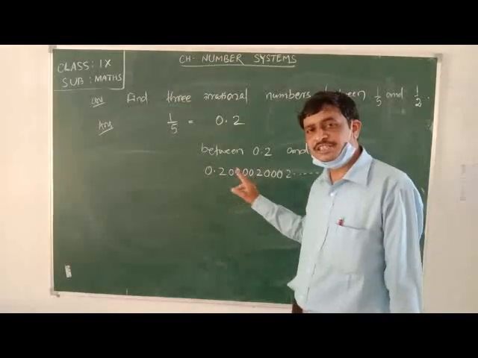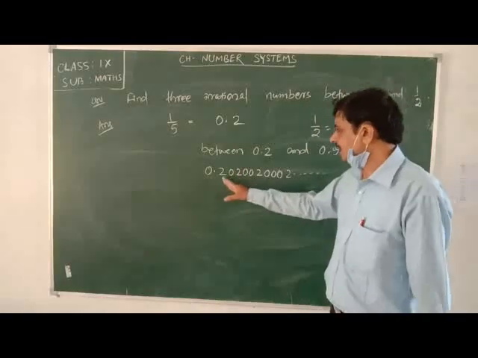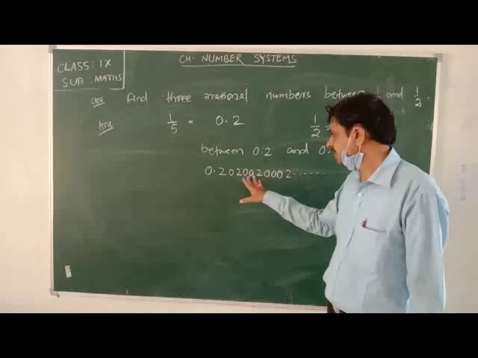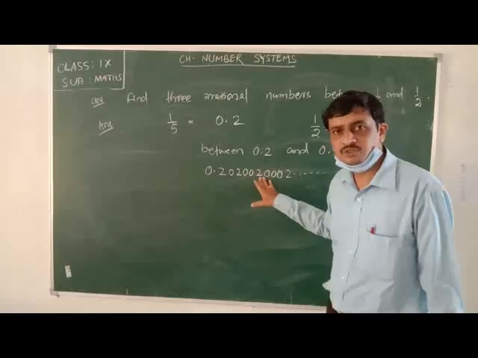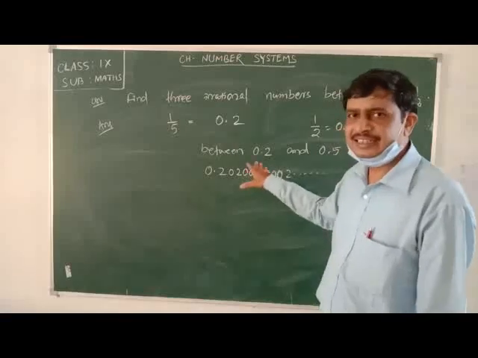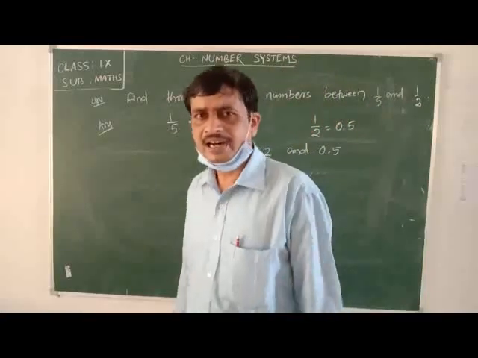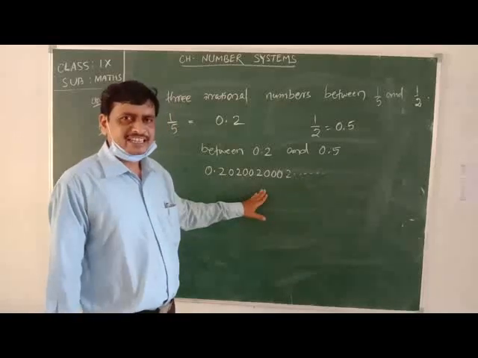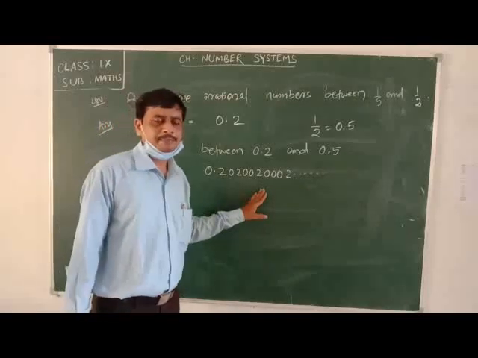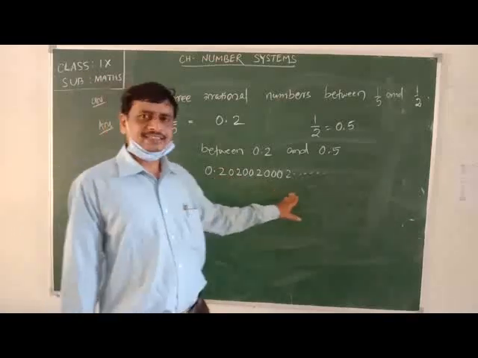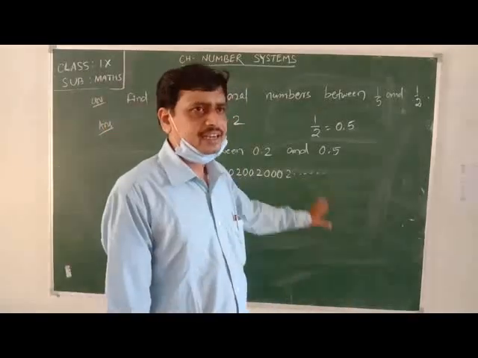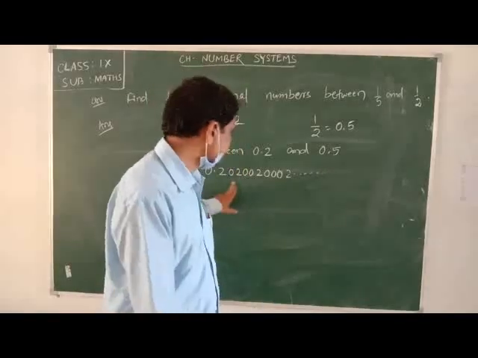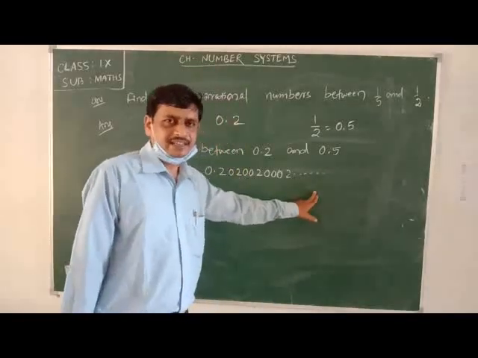But after 2, there are 2 zeros. Here, after one place 2 is reoccurring, but here after 2 places it comes 2. Since the digits are not reoccurring after equal intervals, this decimal expansion is non-repeating. Since it is non-terminating and also non-reoccurring, this number is said to be an irrational number.